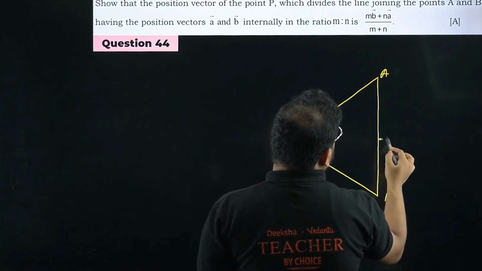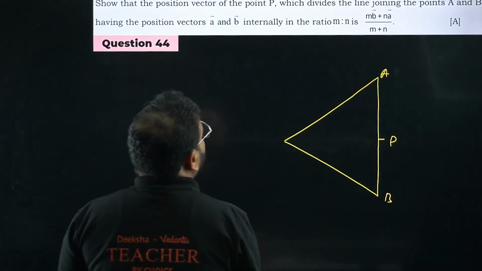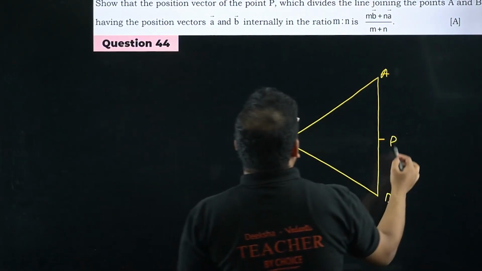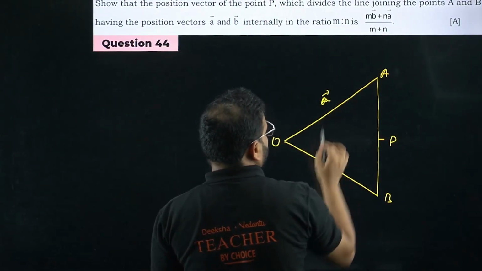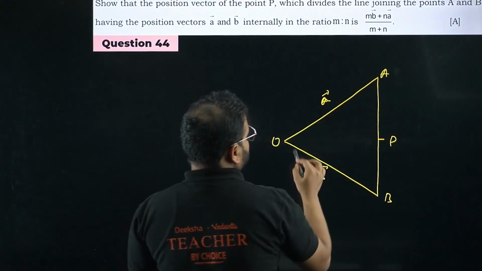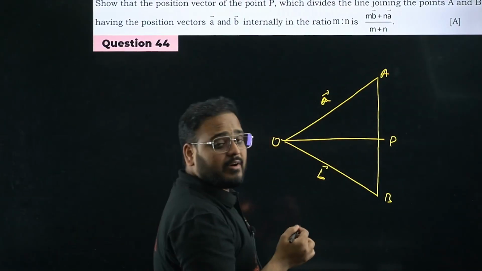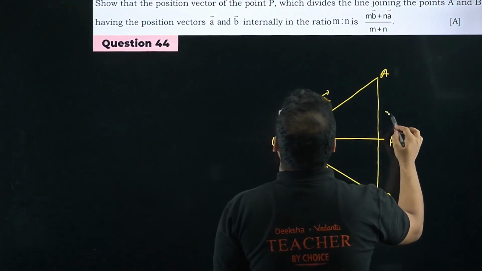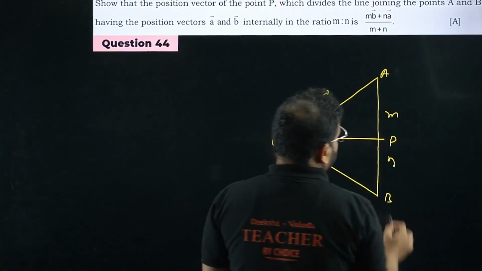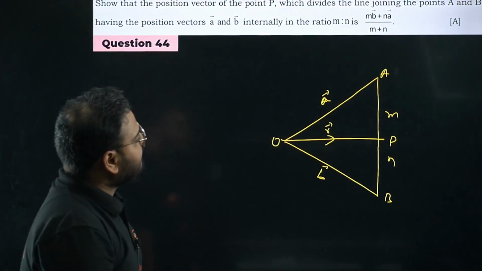AB, they've given the ratio over here, so we'll take this as P. This is the vector A from the origin O. This is the vector B. Let's call the resulting vector R. And let the ratio be M is to N.